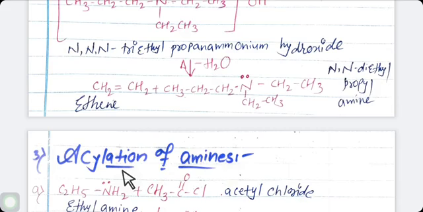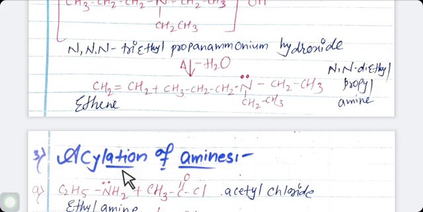Students, I am talking about aliphatic and aromatic primary and secondary amines. These amines undergo acylation reaction because these amines contain replaceable hydrogen atoms on nitrogen. These hydrogen atoms are replaced by an acyl group. In the reaction of amine with acetyl chloride or acetic anhydride, an acetyl derivative of amine is obtained. This acetyl derivative of amine is also called amide, and amide is less basic than the amine.